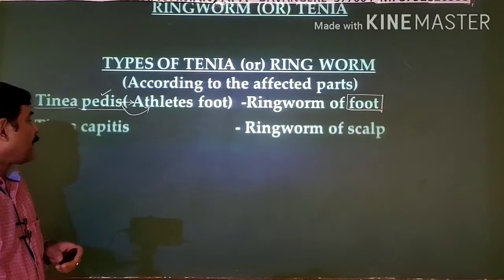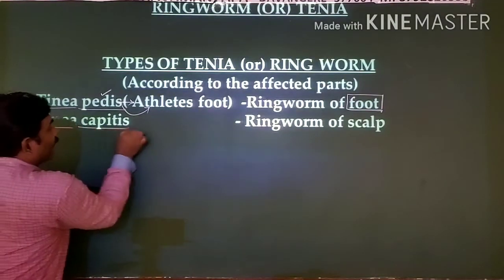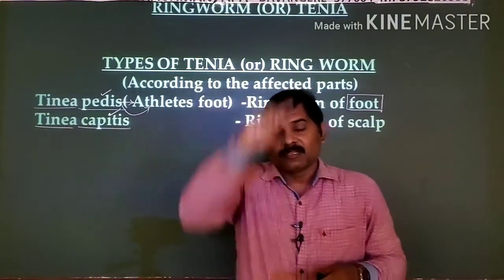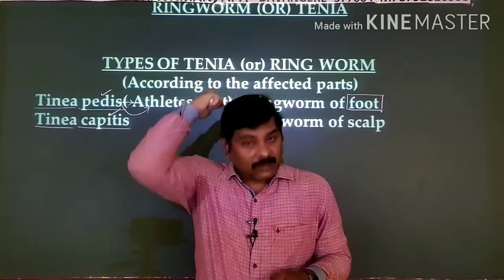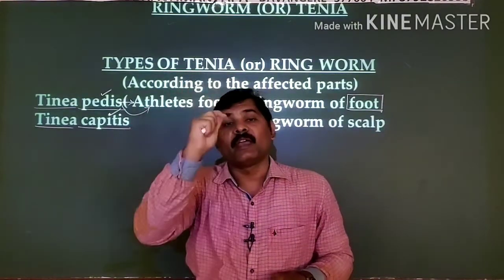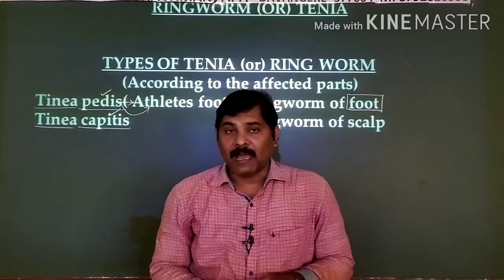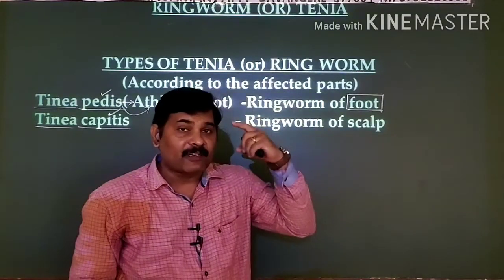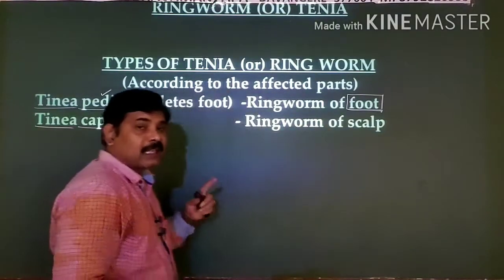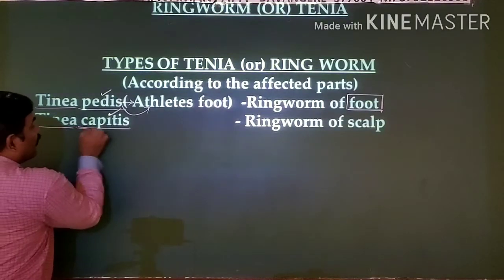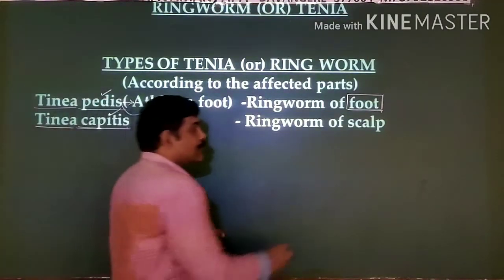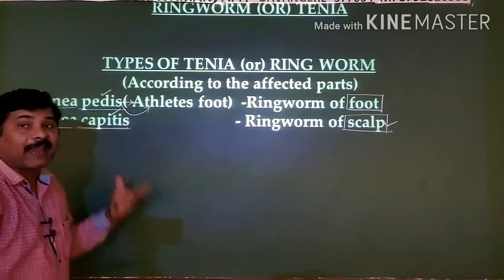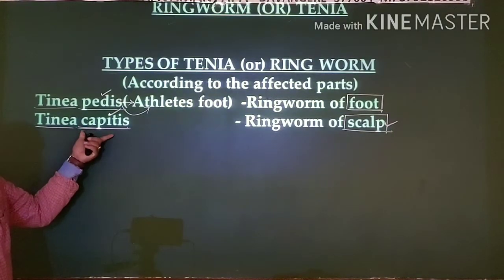Whereas Tinea capitis is one thing. You know, where do you wear the cap on your body? Generally we wear it on the head, and the skin that covers the head, where you cover your head with a cap, is known as the scalp. Clear? So if your hair is infected, then such a kind of ringworm is known as Tinea capitis. That means the scalp region of your head will be infected in this case, hence the name Tinea capitis, right?